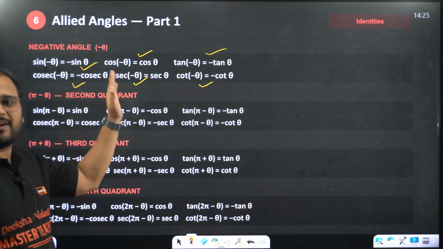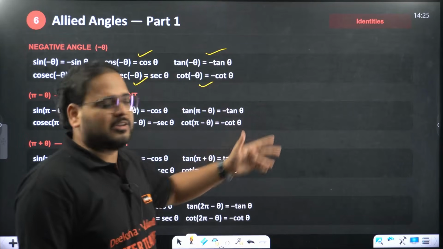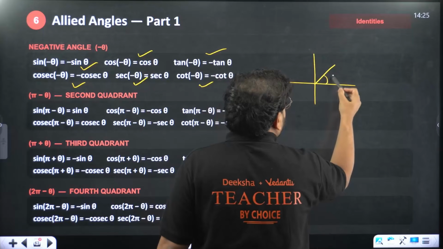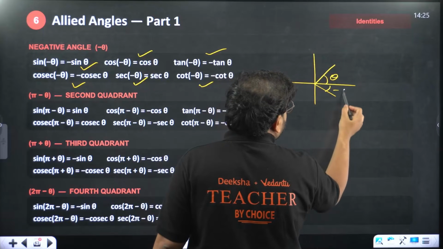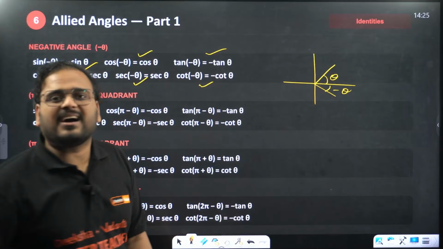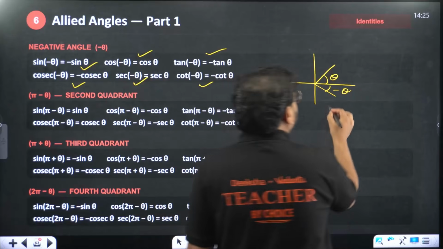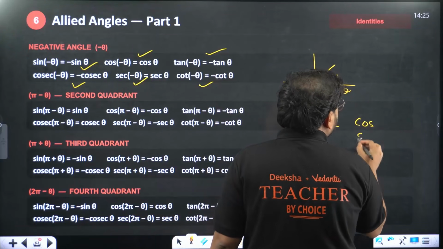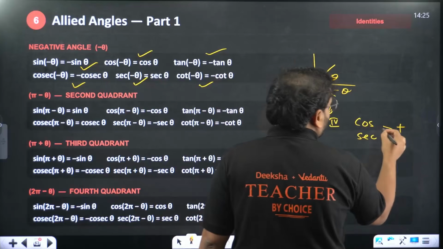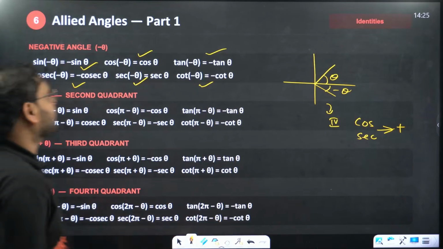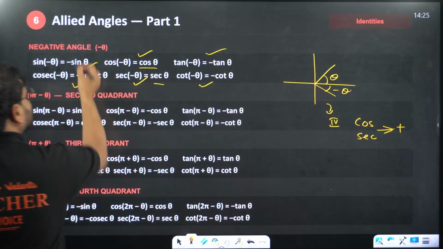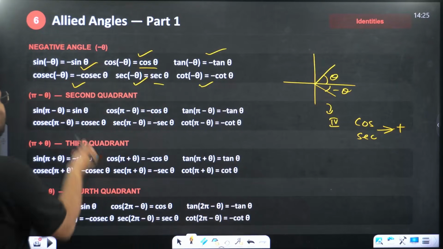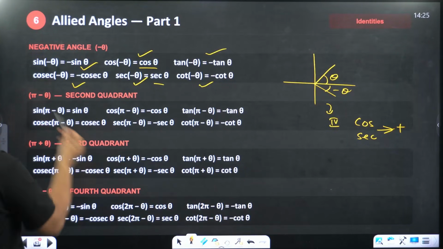You can understand from that concept, or basically from the fourth quadrant concept, because if I draw the angle minus theta, theta is this, right? This is the minus theta, correct? In minus theta, which quadrant is this? This is the fourth quadrant. In fourth, only cos and sec are positive. Only these two are positive. So clearly check here, cos and sec are positive. Rest all will be negative. Makes sense? Yes.